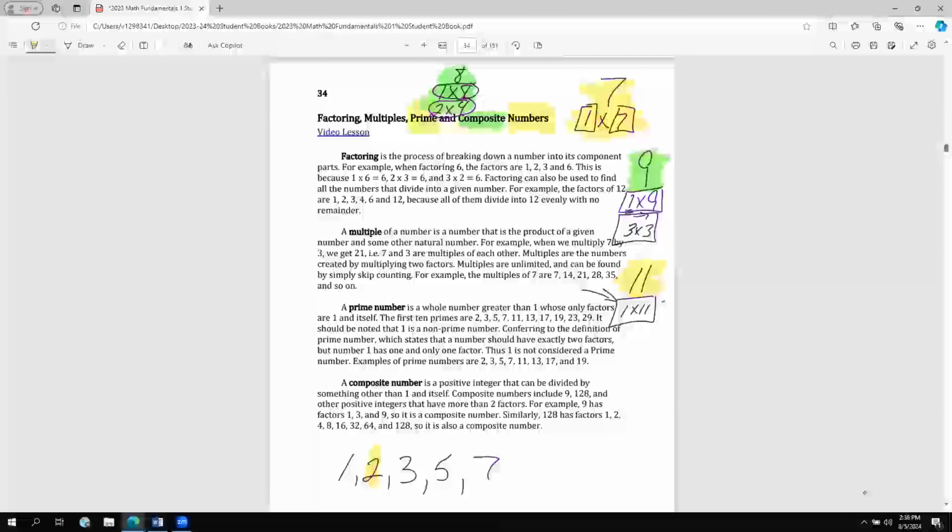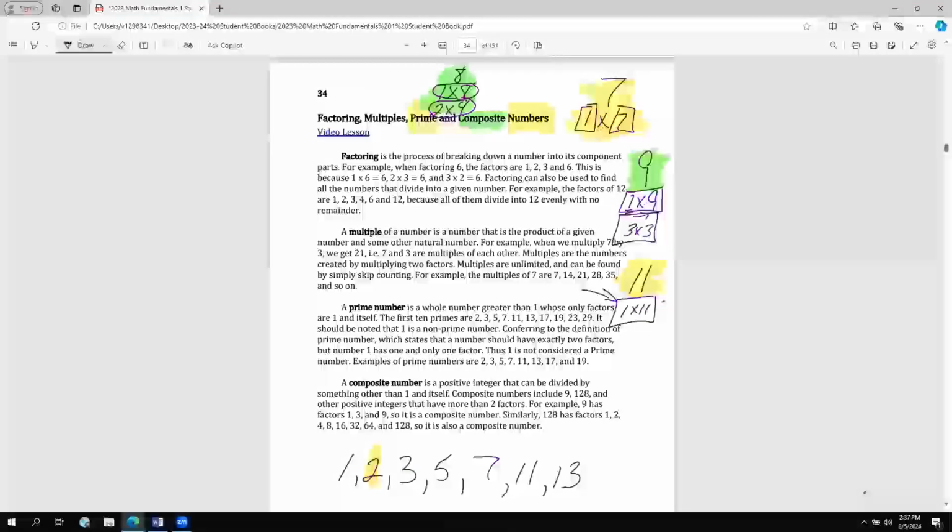After the number 7, is it 8? No. 9? No. 10? No. 11? Yeah. The next number is the number 11. That's the next prime number. What about 12? No. 13? Ah, 13 is the next prime number, because the only way to create 13 is 1 times 13. There is no other way to use multiplication to come up with that number.